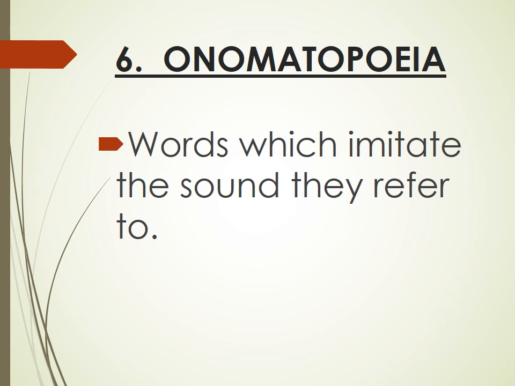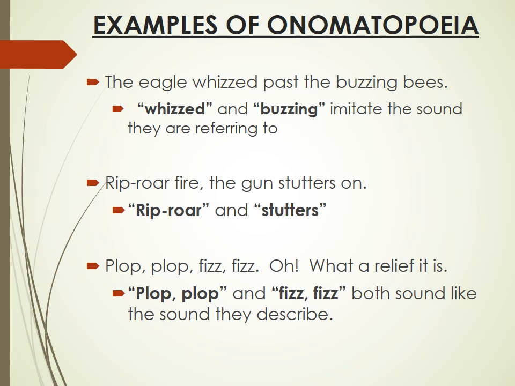The next type is onomatopoeia, words which imitate the sounds they refer to. The eagle whizzed past the buzzing bees. Whizzed and buzzing imitate the sound they are referring to. Rip, roar, fire, the gun stutters on. Rip, roar, and stutters. Plop, plop, fizz, fizz, oh, what a relief it is. Plop, plop, and fizz, fizz both sound like the sound they describe.